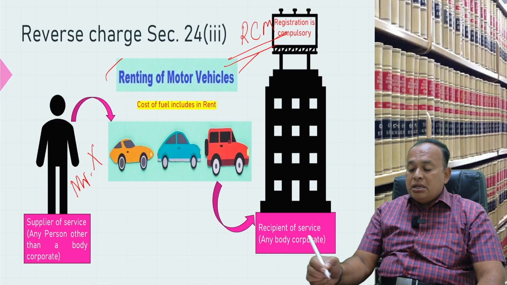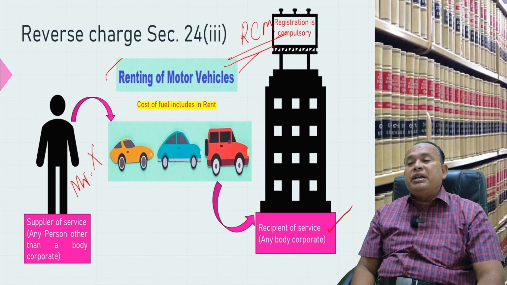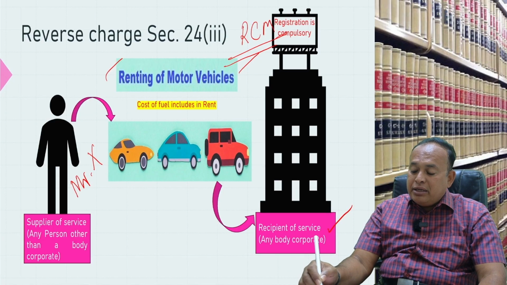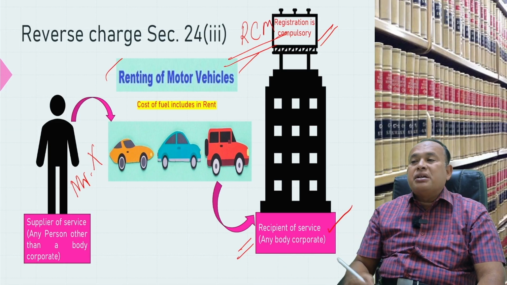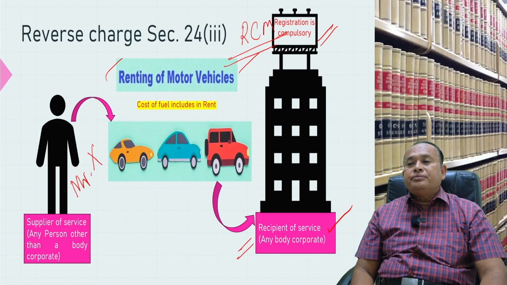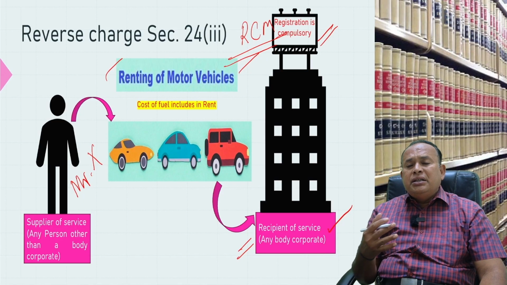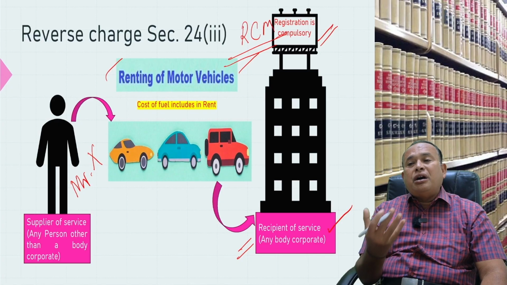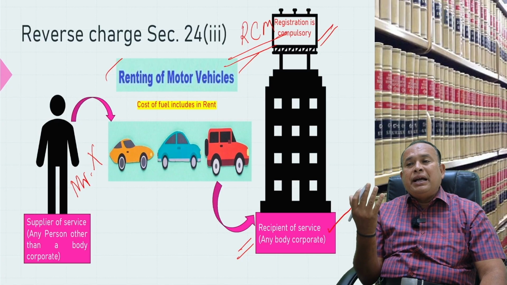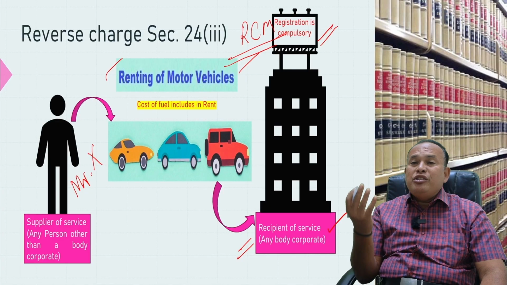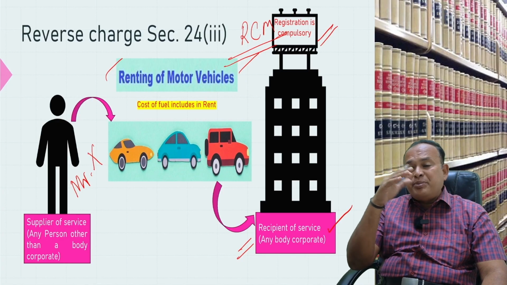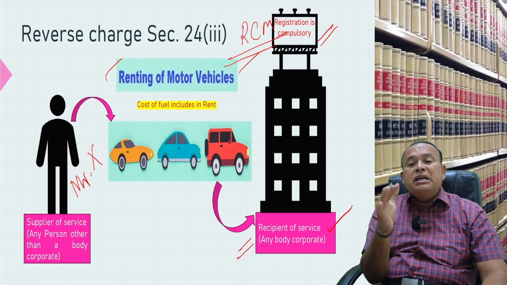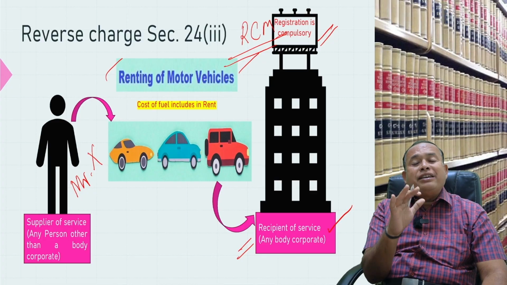The recipient is liable to pay the GST, being a body corporate. For this recipient, registration is compulsory under the GST law. That is one example like that. RCM comes into the picture, perfectly fitting with the RCM, the recipient is liable to pay the tax. Even though unregistered, if the law says the recipient has to pay the tax, registration is mandatory under GST law irrespective of the turnover.